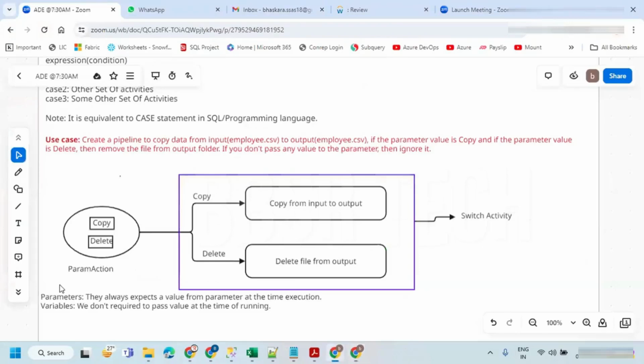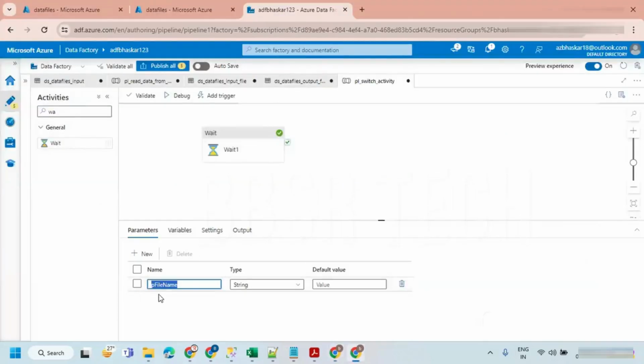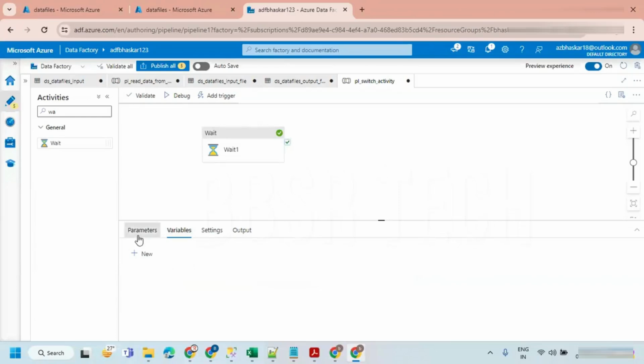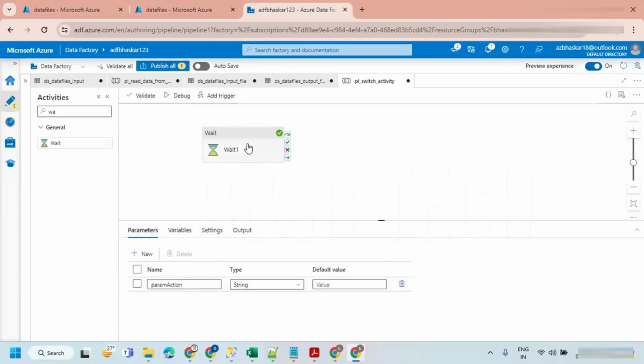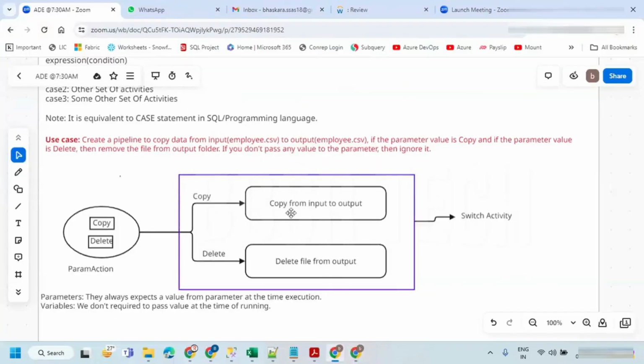Because of that reason, I'm taking a parameter named param action. I'm just taking out this variable. I don't need it, do not get confused. I just created a parameter. So when I try to run this, it is going to ask you to pass the value of the parameter. Now, if I give copy, you can also keep a default value. If I give copy, then I want to copy from input to output.